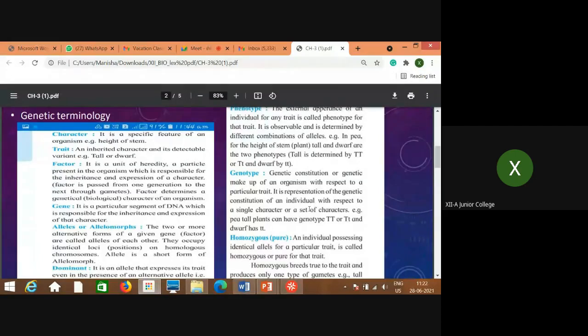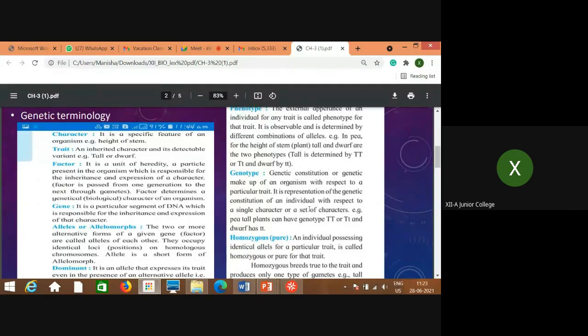In this way, whatever we observe. Now in human beings also, consider whether the color of the skin is dark or faint, whether the color of the eye is brown or black, whether hair is curly or straight. These are what we can see morphologically. What we can see, that means the external appearance of an individual, is called phenotype.